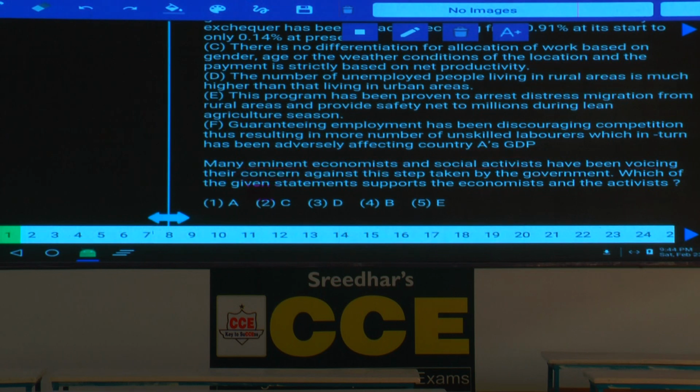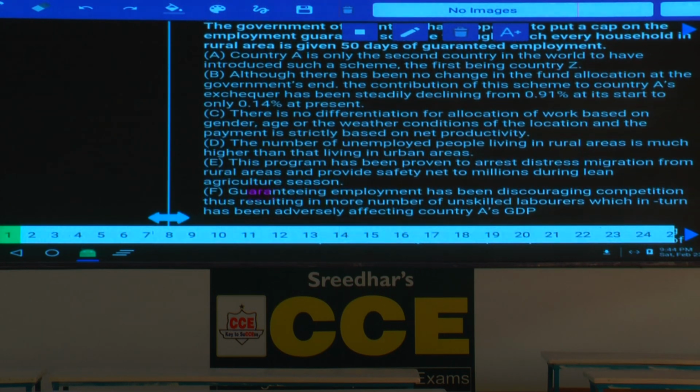Then condition number A. Now A, country A is only the second country. Is it talking anything regarding the advantage or disadvantage? No. Second one, although there has been no change in the fund allocation at the government, it is talking about the allocation part, but as how far it will be advantage or disadvantage, there is no information. Next one, condition number C. There is no differentiation for allocation of work based on gender, age or the weather conditions of the location, and the payment is strictly based on the net productivity. Whether it is a disadvantage or not.